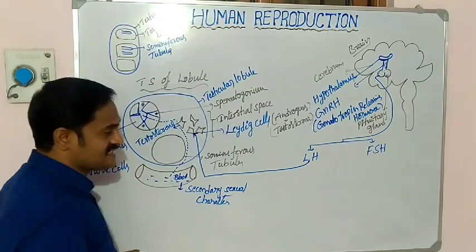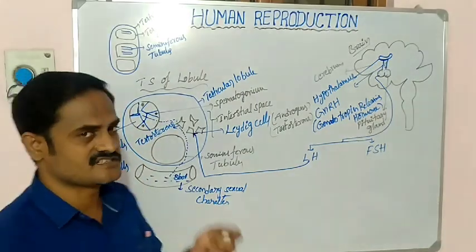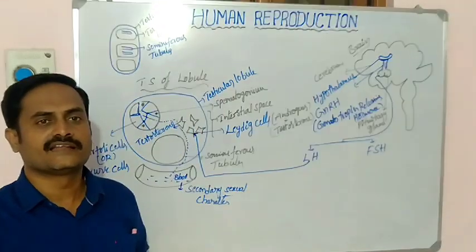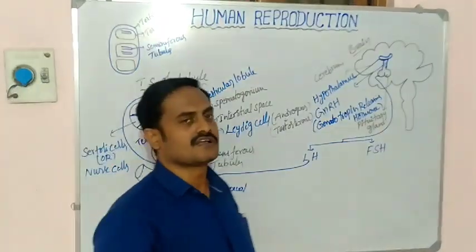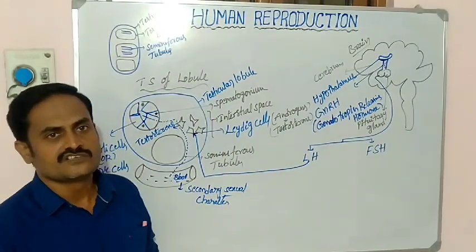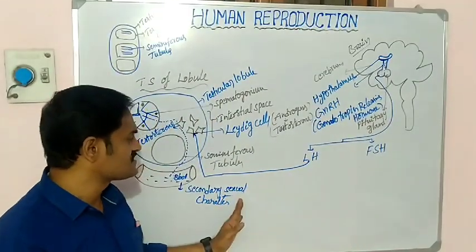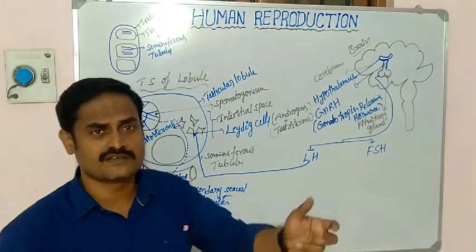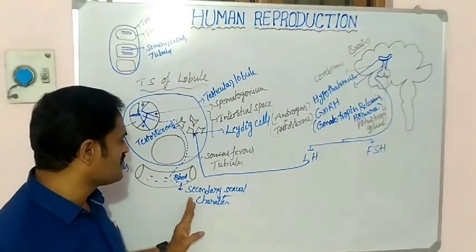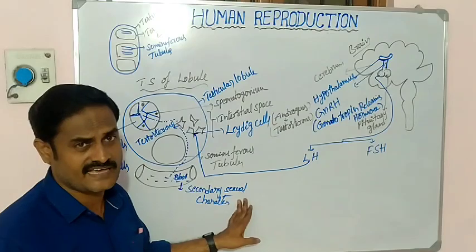How do the secondary sexual characters appear? A mustache starts to grow, the boys grow in height, and hair grows under the armpits and in the pubic regions. Also there is voice change and formation of Adam's apple. These changes are called secondary sexual characters.